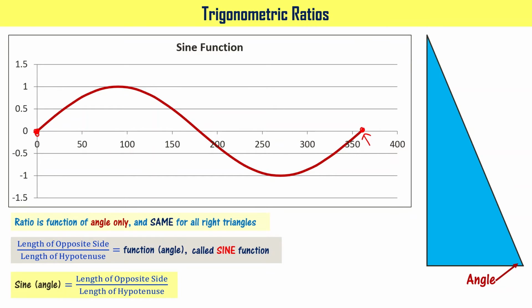Okay, now what you have to learn here is this is just a function of angle only, meaning at 90 degrees it is 1, at 180 degrees it is 0, at 270 degrees it is going to be -1, okay, and at 360 degrees it is going to be 0 again. Got it?